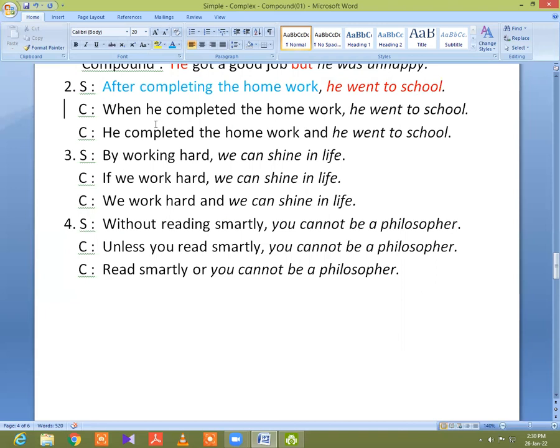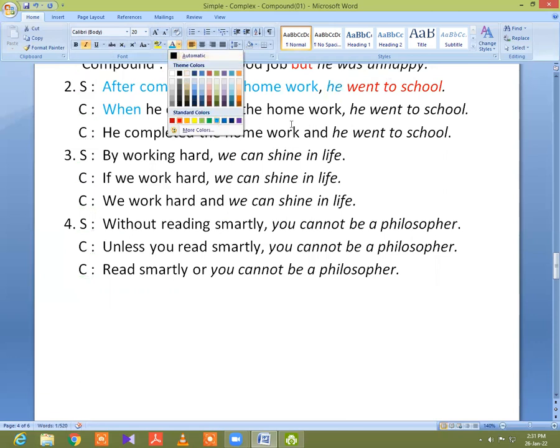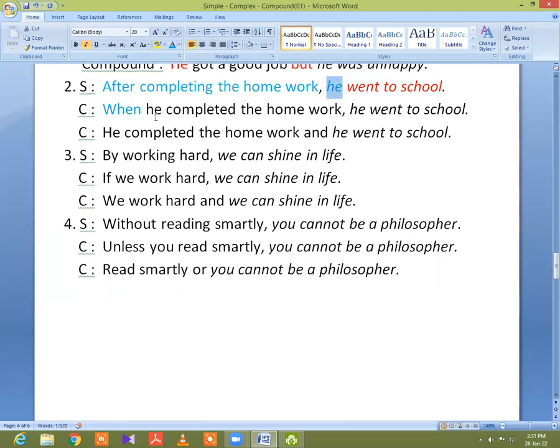I will transform it into complex and compound. So when you find verb plus ing, that means any preposition plus verb plus ing, I will give as, since, because, or when at the beginning of a complex sentence. So I will give when as a conjunction of this sentence. Then I need to make a clause. So I need a subject. I got this subject from here. Please notice that from here, he is taken from this he as a subject.